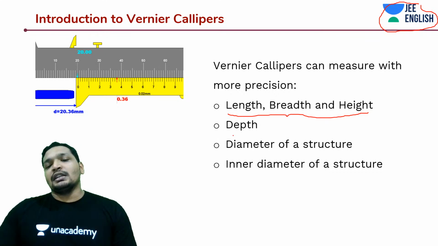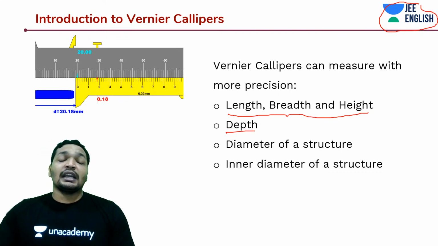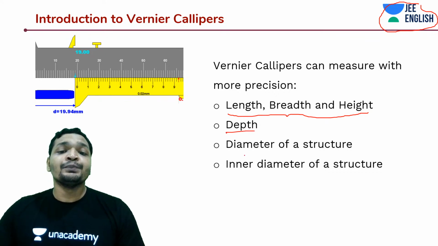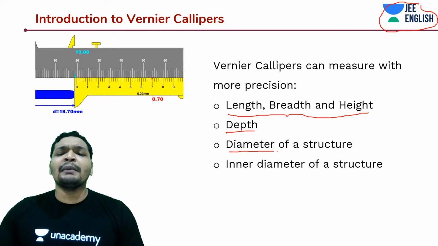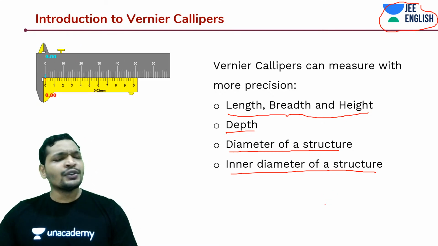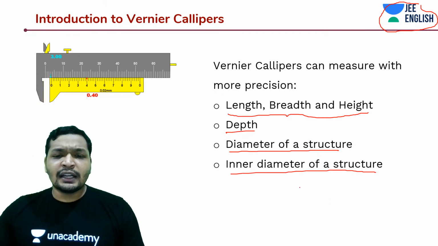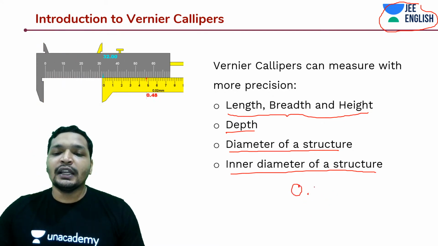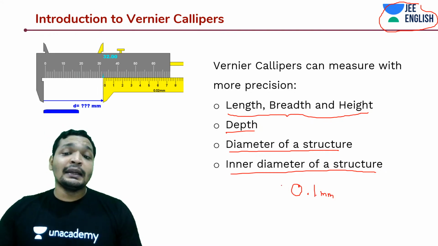And what about depth? Yes, your Vernier calipers can also measure the depth of the beaker, the diameter, be it the inner diameter or an outer diameter of a structure, you can measure using a Vernier calipers. Okay, so generally with a good precision, that's going to be like 0.1 mm, and it differs, guys.